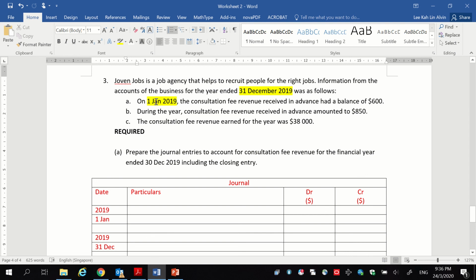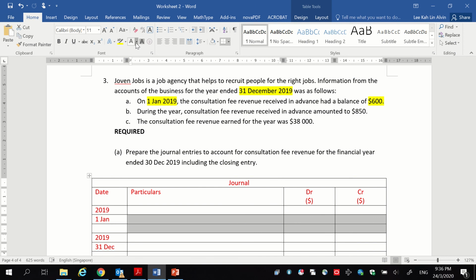So on the start of the financial year, you have a consultation fee revenue received in advance. If you have a receive in advance at the start of the year, it means that you received the money in the previous year, and you will earn the revenue in the following year, which is this current year. Which means that this 600 is income that I want to record this year. So we will credit consultation fee revenue of 600, and this is because of consultation fee revenue received in advance.